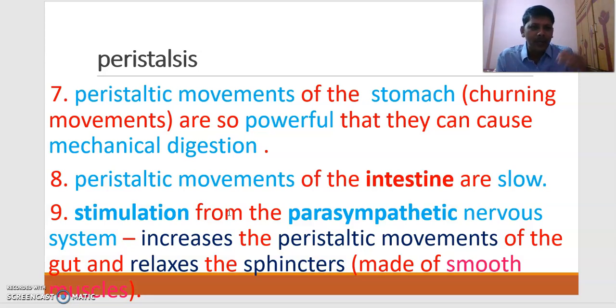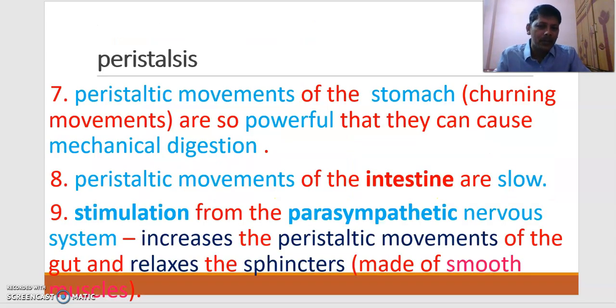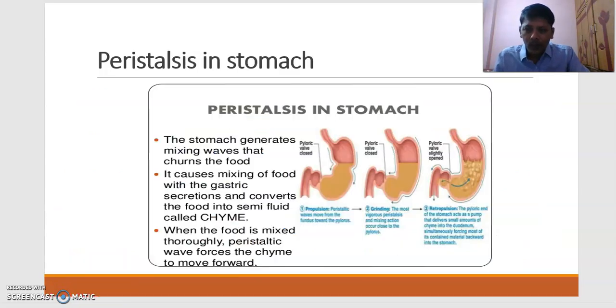The sympathetic nervous system inhibits or decreases peristalsis, whereas the parasympathetic nervous system increases peristaltic movements of the gut and also relaxes sphincters made by smooth muscles. I told you there are different sphincters here. The relaxation of these sphincters also takes place because of stimulation from the parasympathetic nervous system.